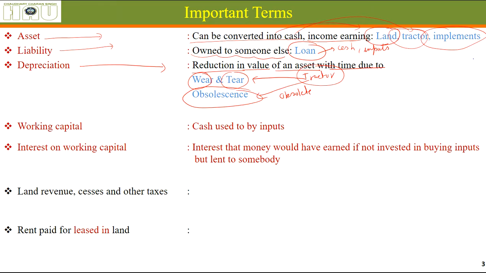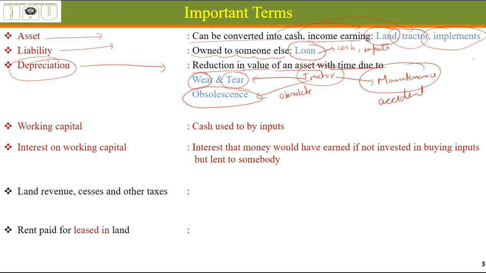That's why these cars can be termed as obsolete, or the technology behind them can be termed as obsolete. Plus there is maintenance we have to do due to wear and tear, and it might happen that we have run into some accident, so we might need to change some parts. So due to all these reasons, the value of an asset reduces with time. That reduction in value is called depreciation.